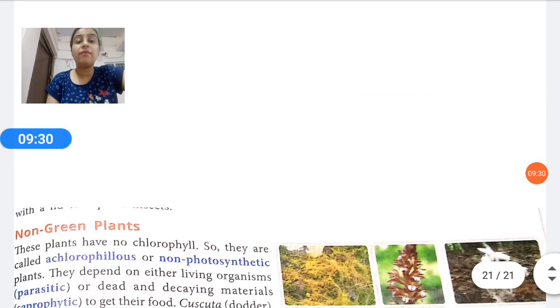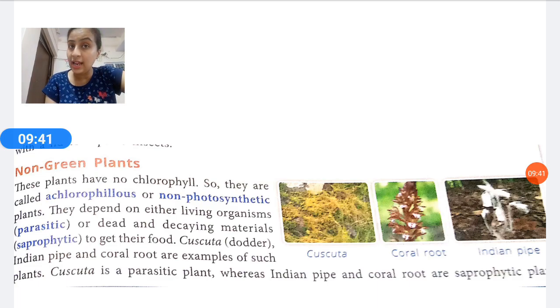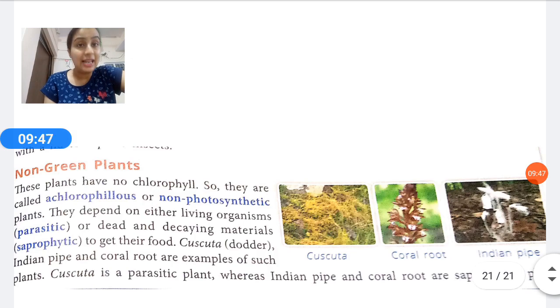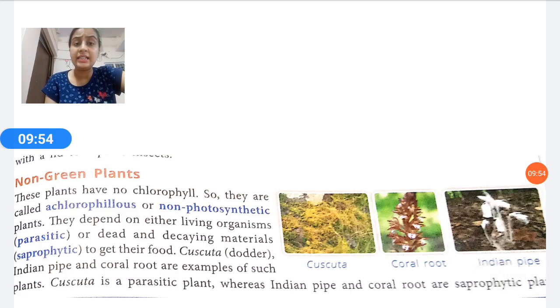Next interesting plants are non-green plants. As the name suggests, they are not green. They do not have chlorophyll. That means they are not able to make their food. When there is no chlorophyll, they will depend on others for their food. They are not able to make food with the help of sunlight and water. So they are referred to as non-photosynthetic plants.